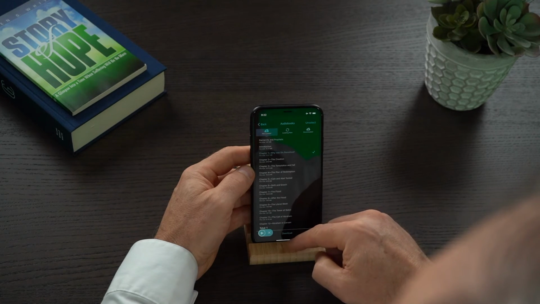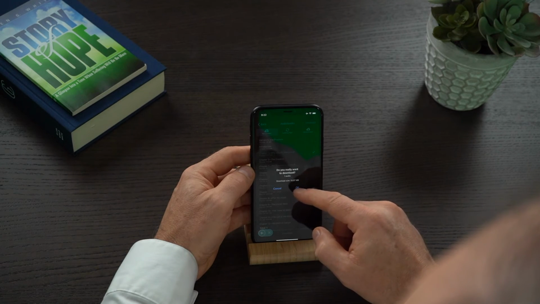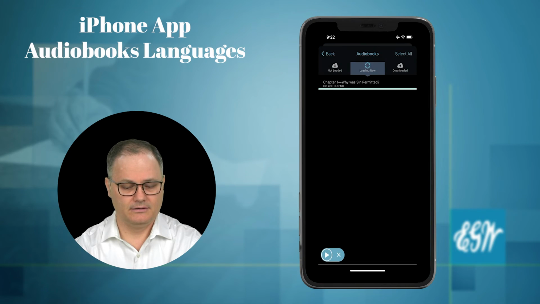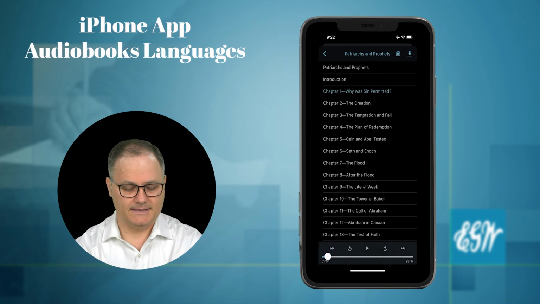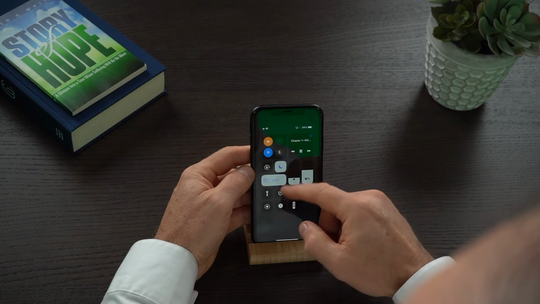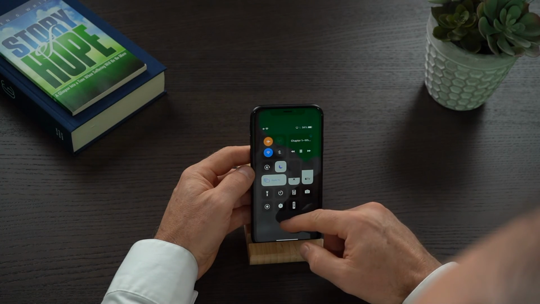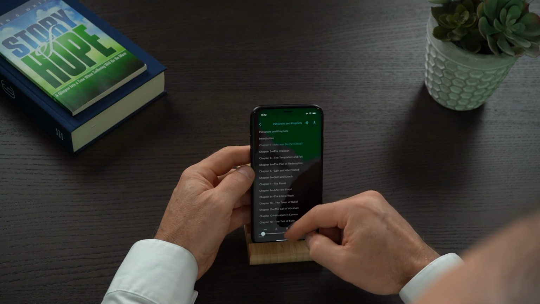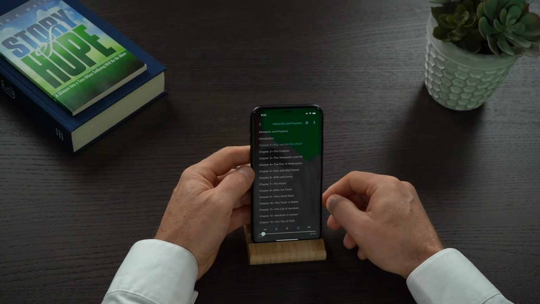I'll hit pause here, so let's pause the audiobook. And you can click on download, and what it's going to do, it will download that chapter. And there it is in the audiobook. So now I can actually listen to this audiobook offline. So if I tap here and it's playing chapter 1, I could actually come in here, turn off your Wi-Fi and have it in airplane mode. It will continue to be able to play this audiobook offline.